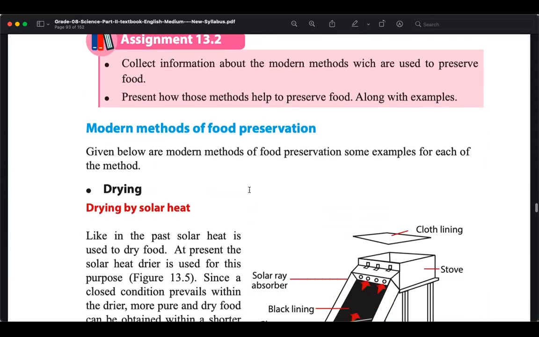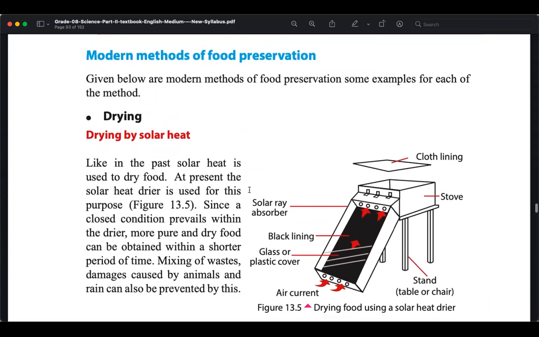Okay, then what are the modern methods? Modern methods of preservation. One is dehydration, or removing water or moisture. Another name is drying. So you can use a solar heater for drying. You can see here, this one is a solar heater. The black color is basically to make it hotter.